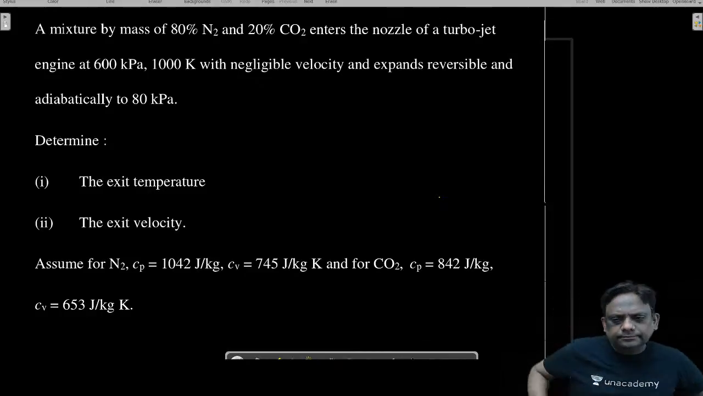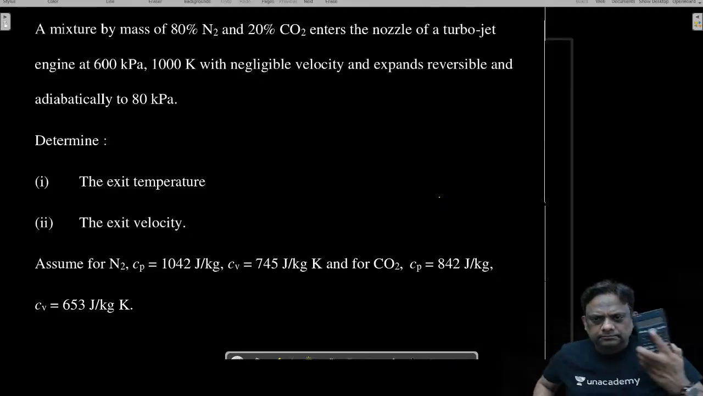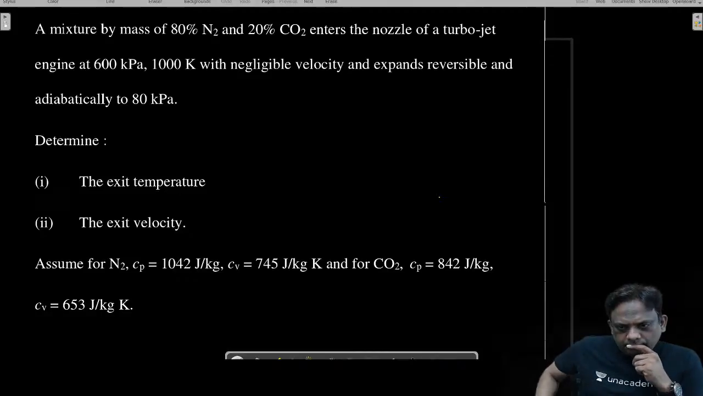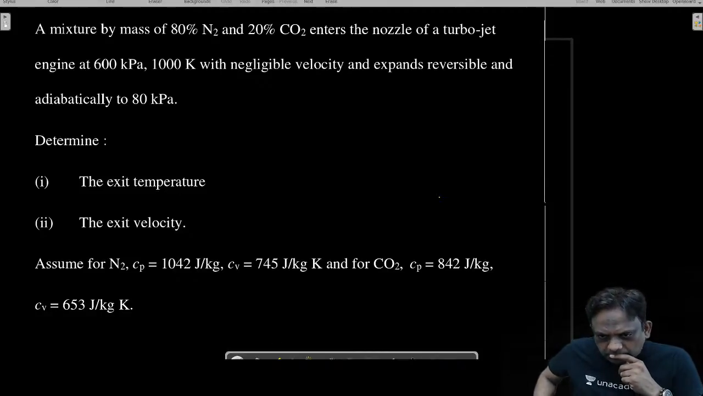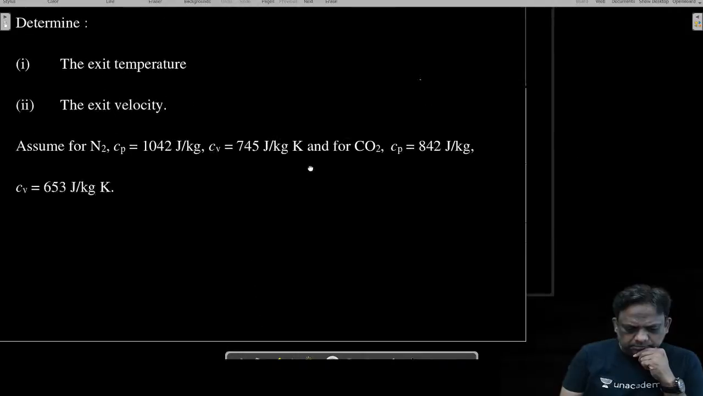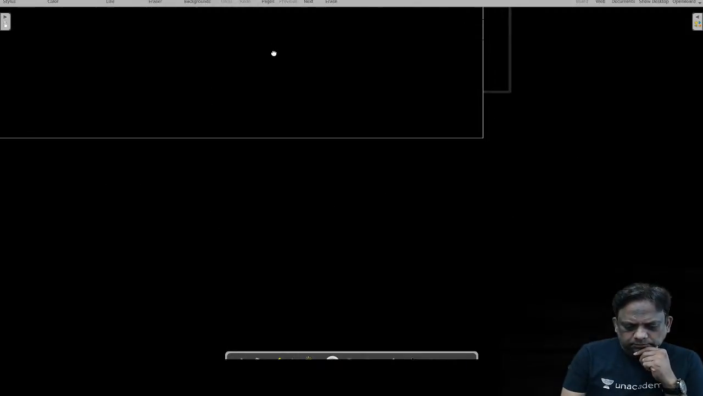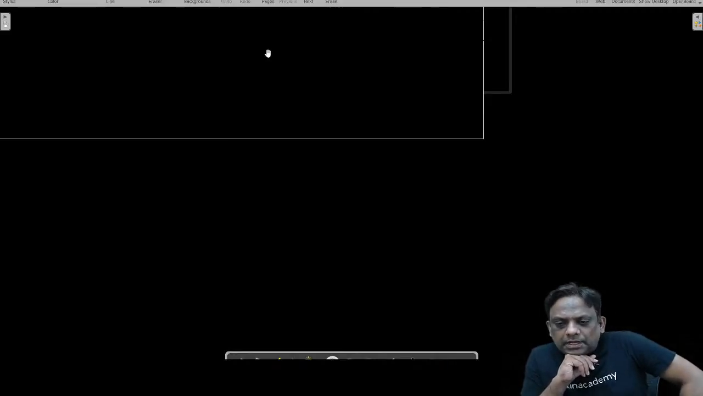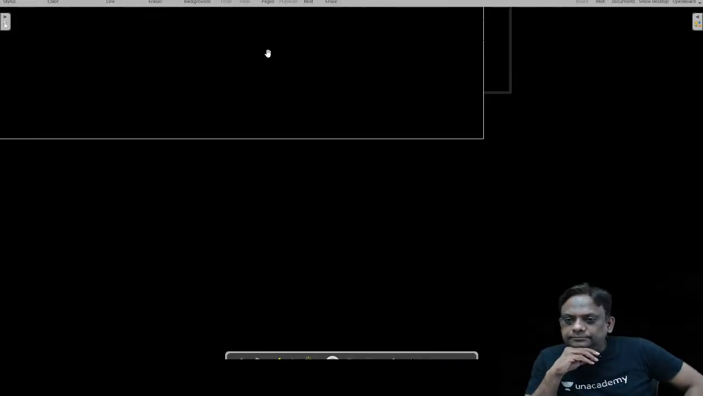Keep calculator ready. Ramanjanelu. Good evening. Ajay Kumar. Okay. Pranshu. Good evening. Dr. Uma. Good evening. Chalo, chalo. Keep your calculator ready.